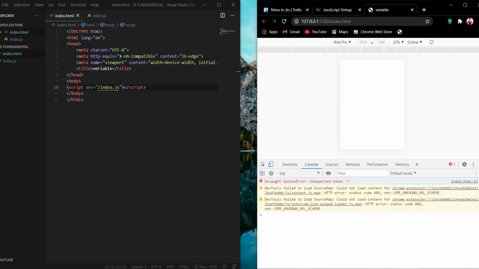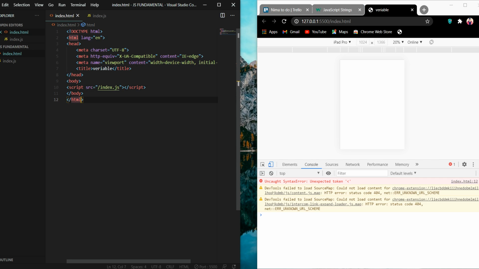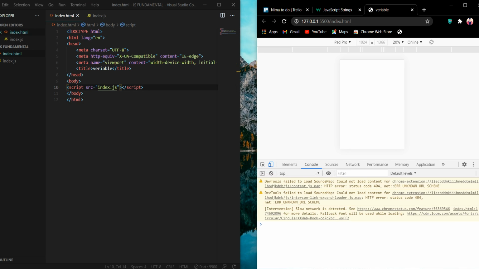Look, for example, we have an error here. It says unexpected token. Okay, what's the problem? It's in HTML line 12. Let's see what we have. Actually, we didn't have any problem.